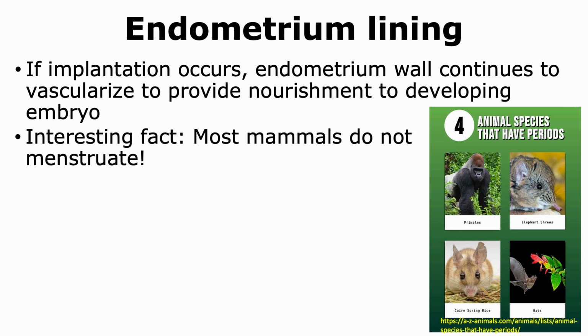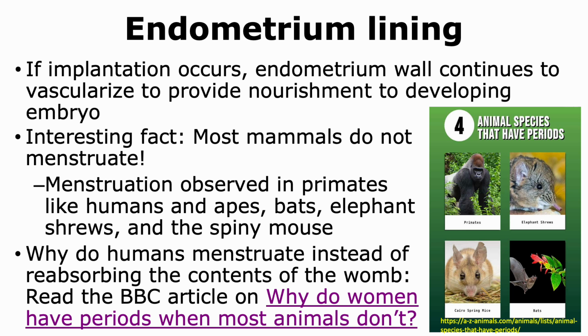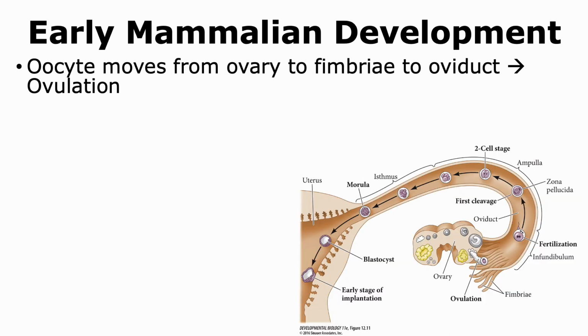Now, an interesting fact is that most mammals actually do not menstruate. Menstruation is observed in primates like humans and apes, as well as in other types of mammals like bats, elephant shrews, and the spiny mouse. Thus, we can see that the list is not a really big list. So if you're curious to know why humans menstruate instead of reabsorbing the contents of the womb, there is a really well-written article on the BBC that has been posted.